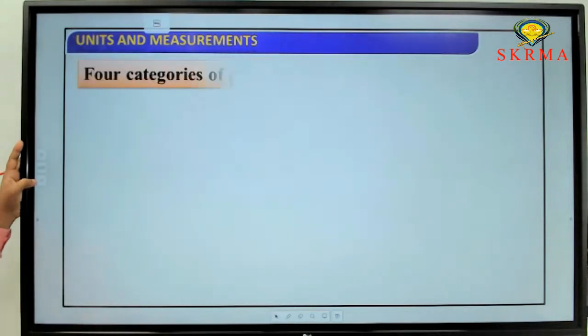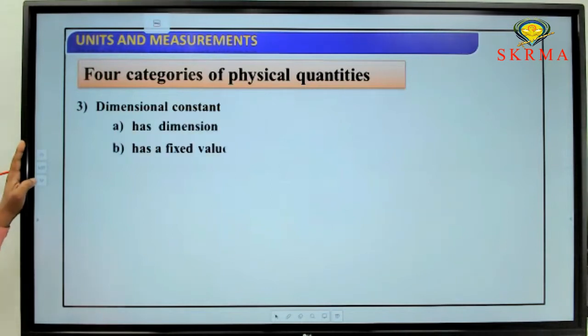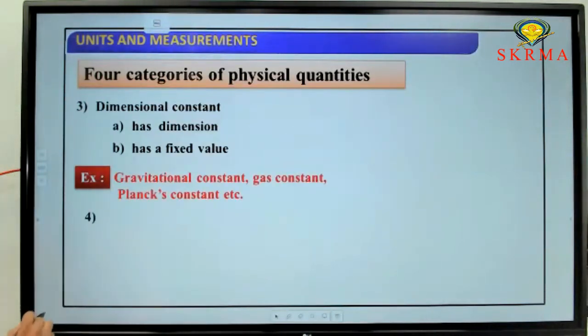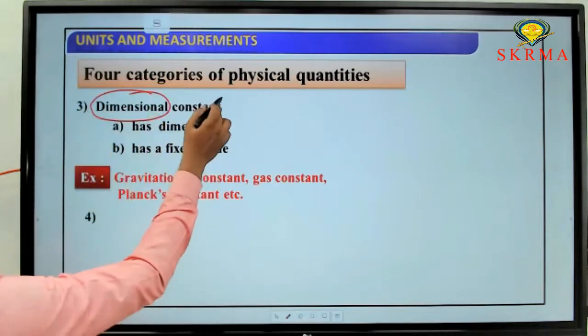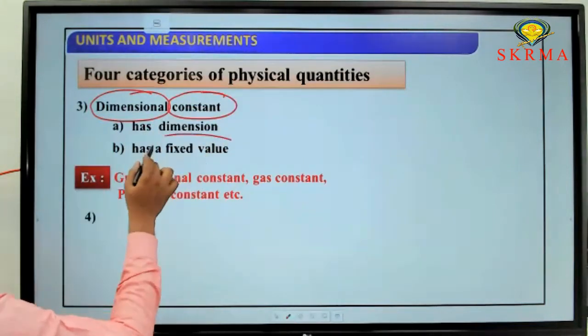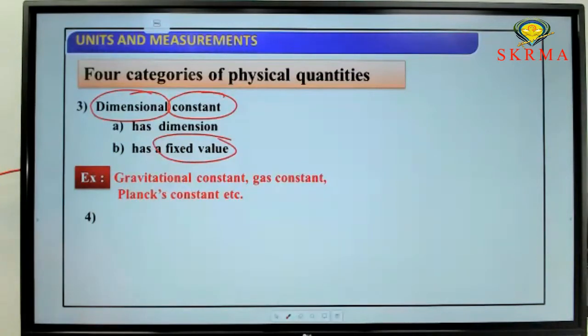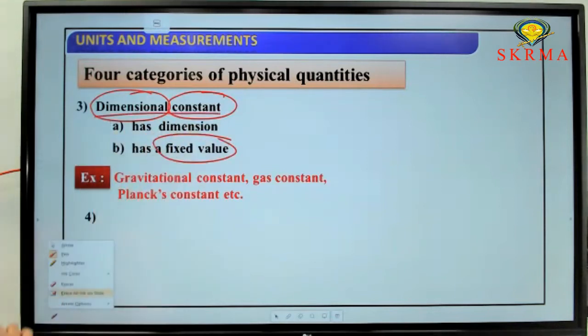Next, the third category is dimensional constant. Dimensional means it has a dimensional formula, that is, it has a dimension. Constant means it has a fixed value. Those types of physical quantities come under dimensional constants.